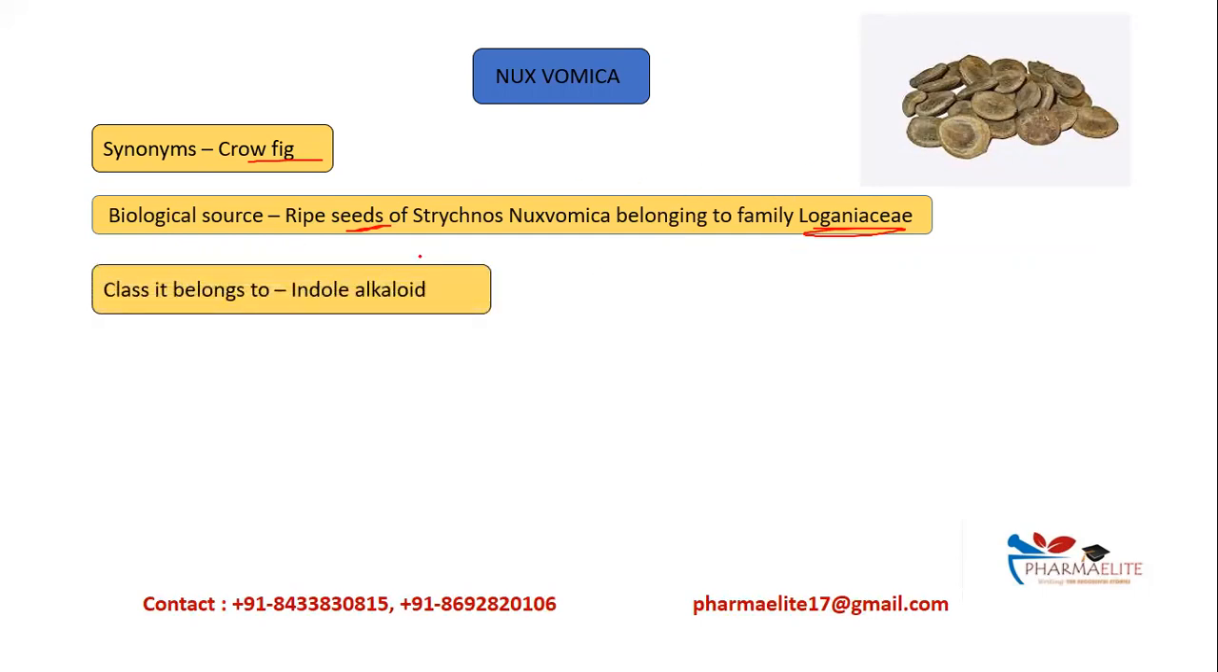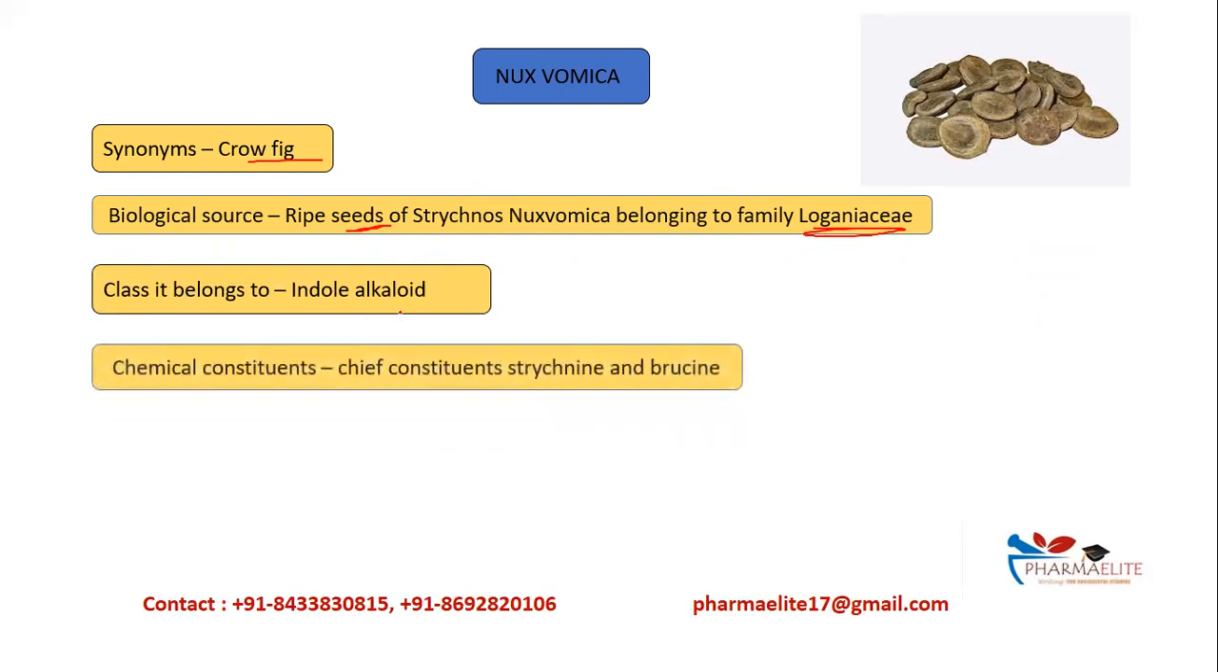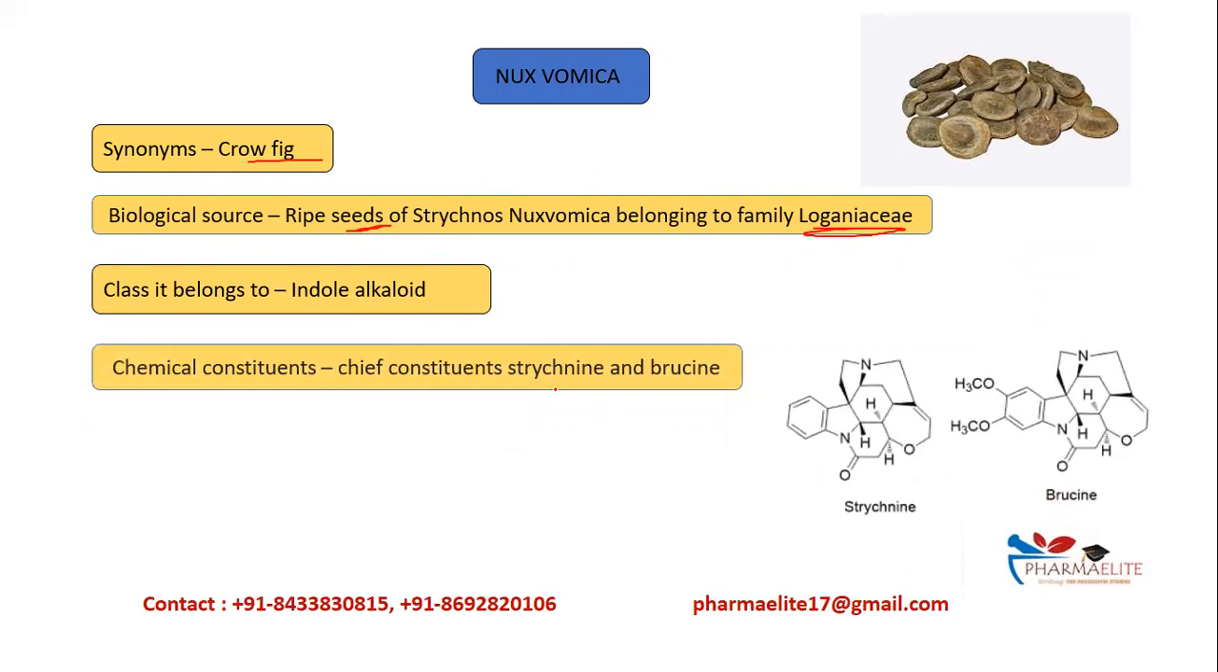Again, it belongs to the indole class of alkaloids, that is, containing an indole ring. The chemical constituents are strychnine and brucine. These are the main constituents, strychnine and brucine. Again, you can see an indole ring present in these structures. Remember the heterocycle and the active constituents.